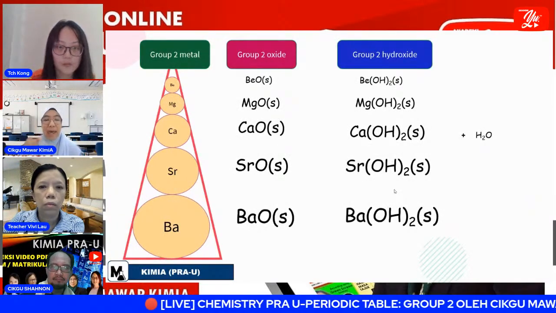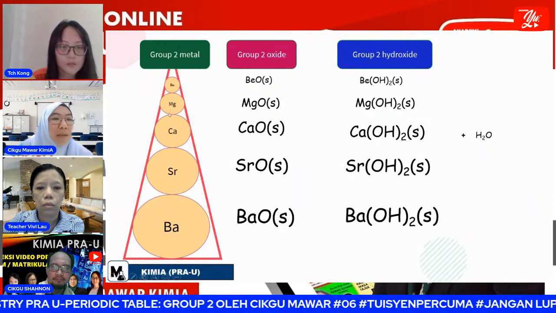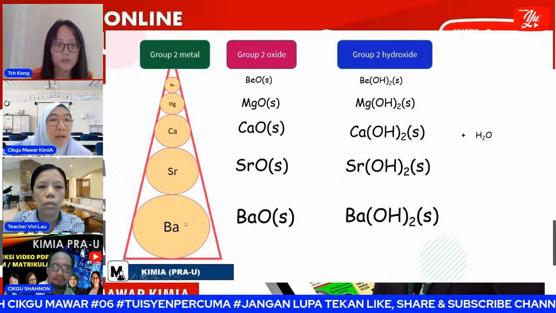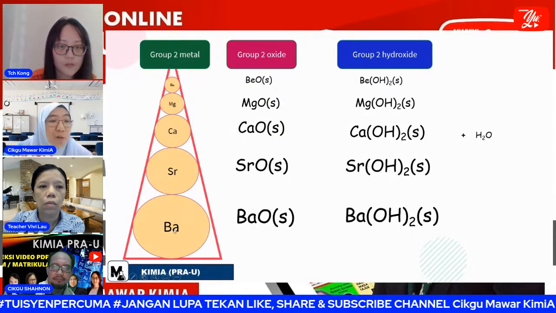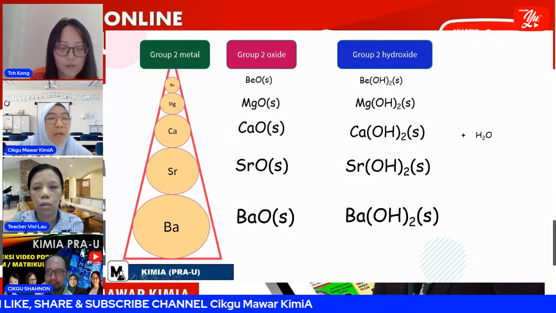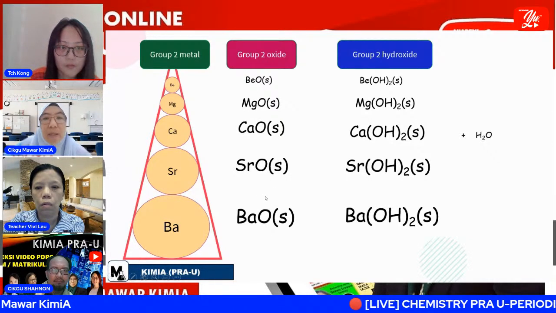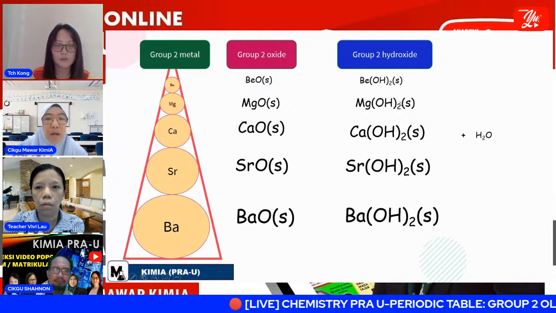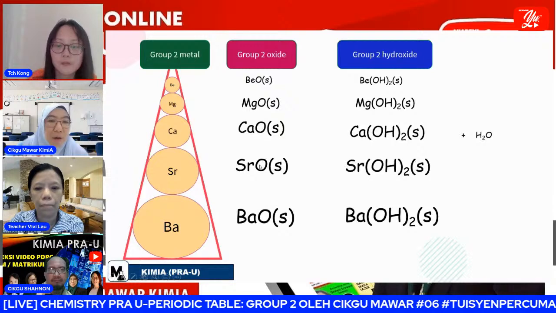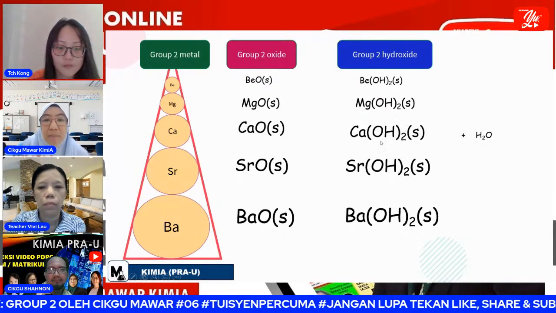Okay, so now we have 3 types of group 2. The first one is the group 2 metals going down the group, which we call the alkaline earth metals, beryllium to barium. We also have group 2 oxides, beryllium oxide to barium oxide, which we call group 2 oxides. Also covered in this topic is group 2 hydroxide. When you dissolve all the group 2 oxides in water, you will obtain all these hydroxides.